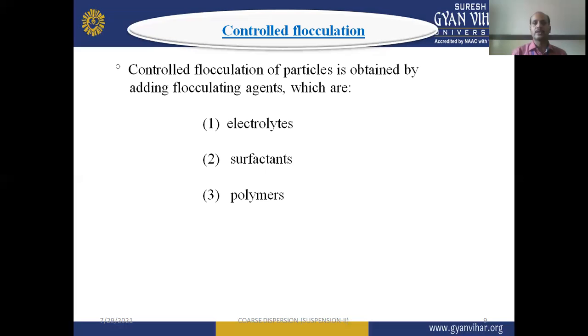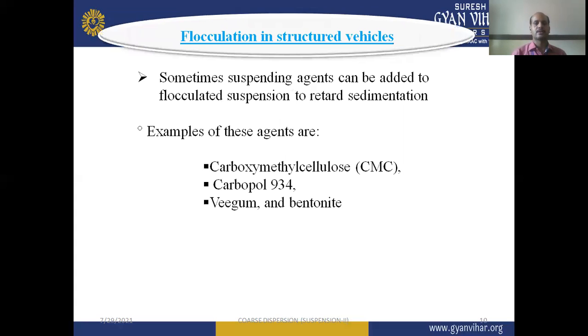Controlled flocculation of particles is obtained by adding a flocculating agent, which may be electrolytes, surface active agents or surfactants, or different types of polymers. So by the use of electrolytes, surface active agents, or polymers, we can obtain controlled flocculation.